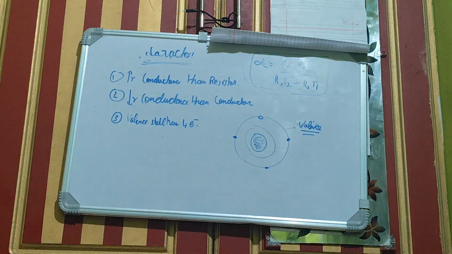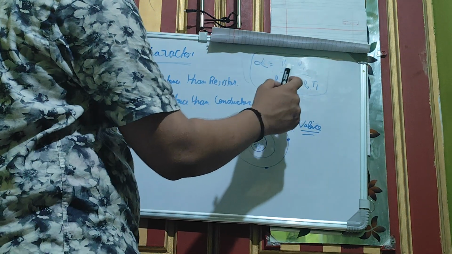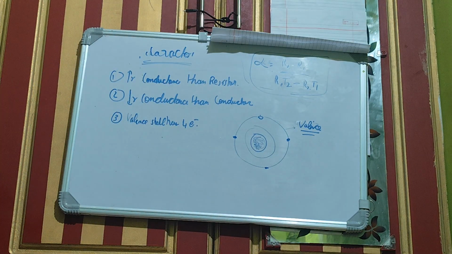This is a really important formula: alpha is equal to R2 minus R1 by R1 T2 minus R2 T1.